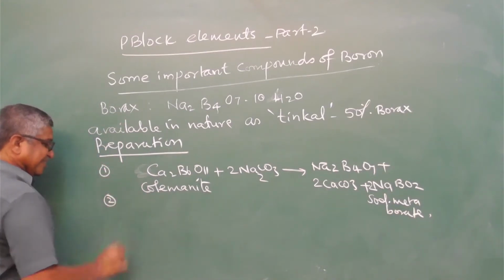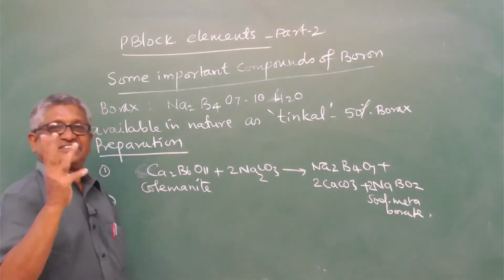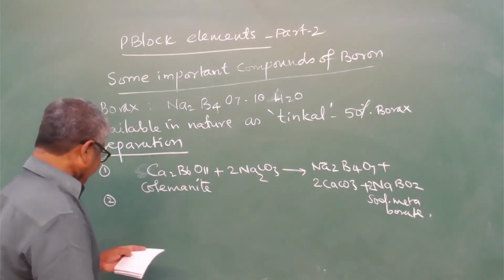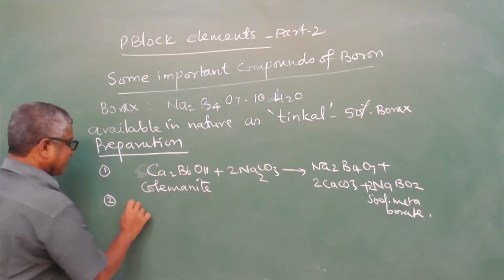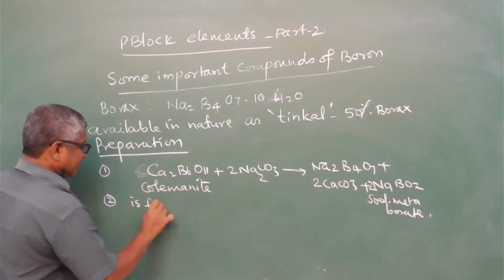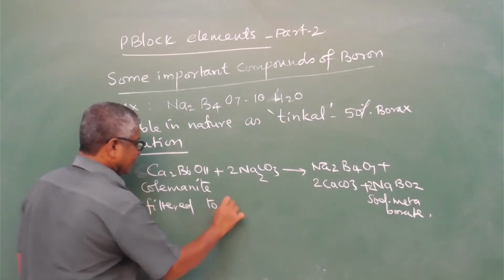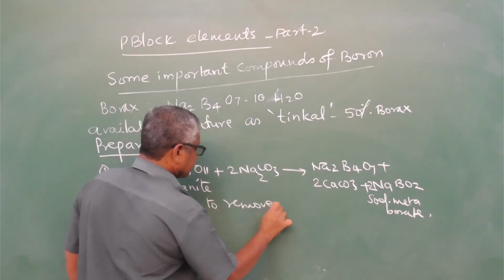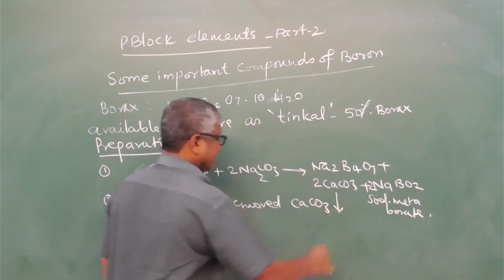In one step we will not get it; we will take 3 steps. In the second step, the mixture is filtered to remove calcium carbonate as a precipitate.